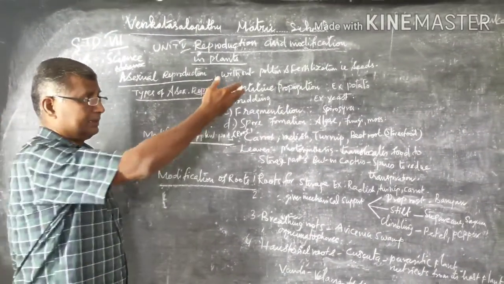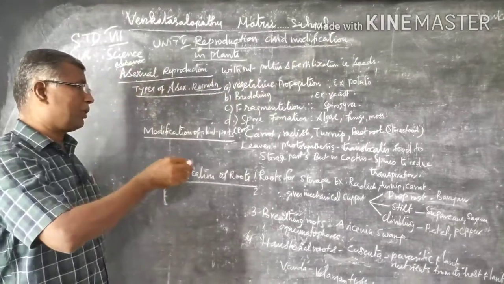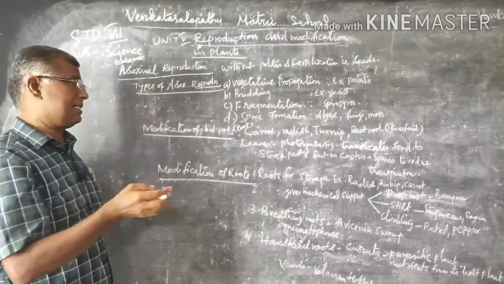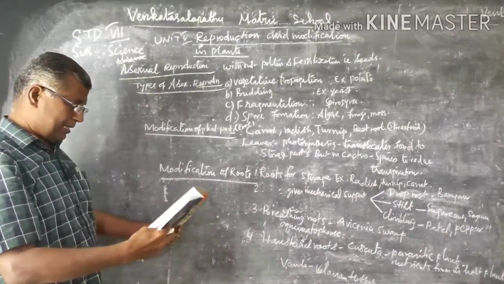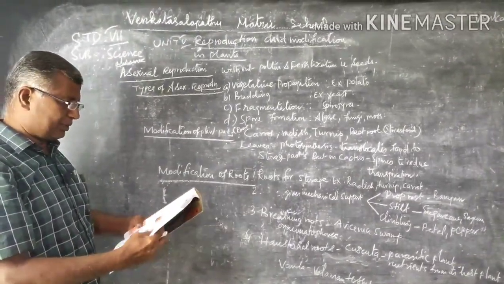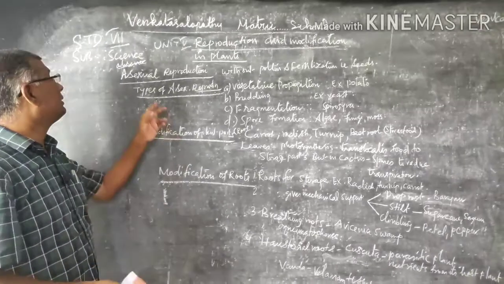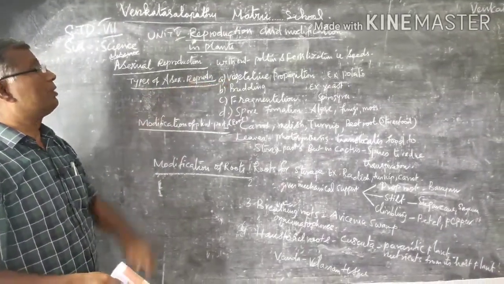After fertilization, the seeds are formed. So, the reproduction takes place without seeds. Understand? That is called as asexual reproduction. What are the types of asexual reproduction? First one is vegetative propagation.